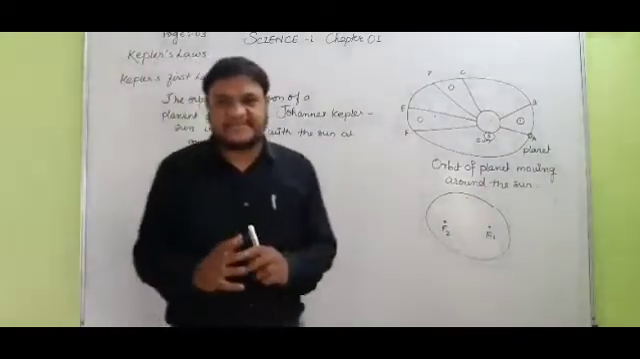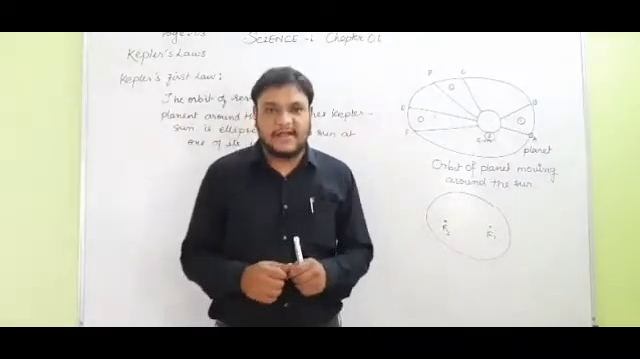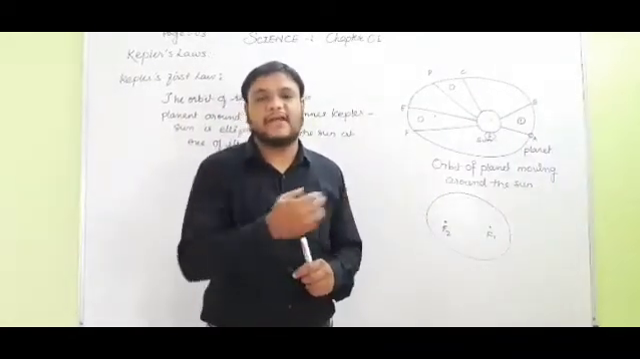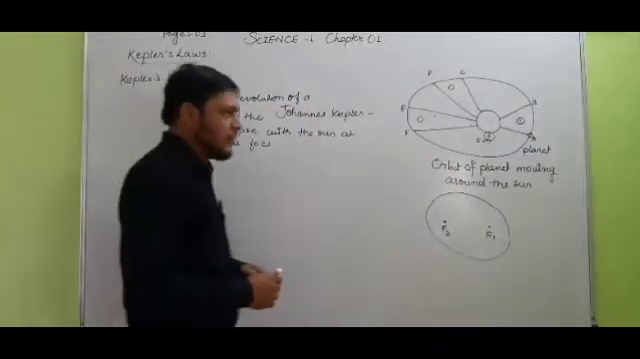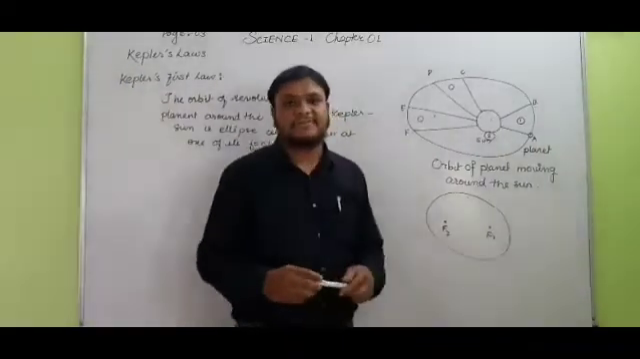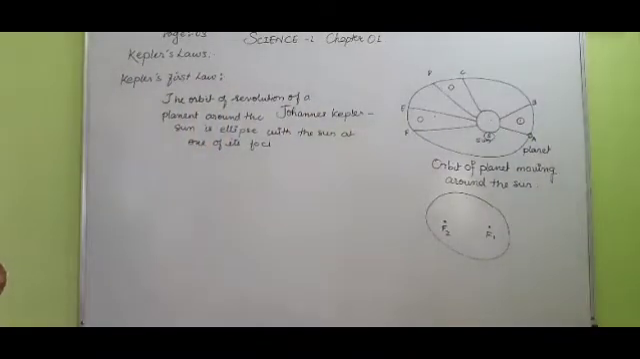Kepler's first law is very easy. It is a basic law which just shows the orbit of revolution of a planet. That is, the orbit of revolution of a planet around the sun is an ellipse with the sun at one of its foci. So students, you have to note this first law, Kepler's first law of planetary motion.